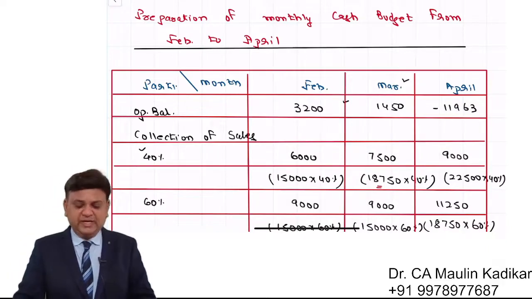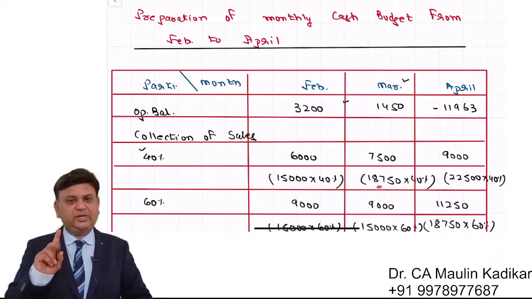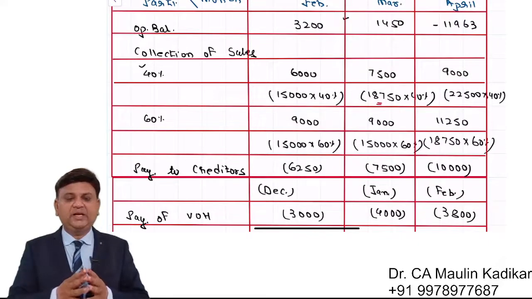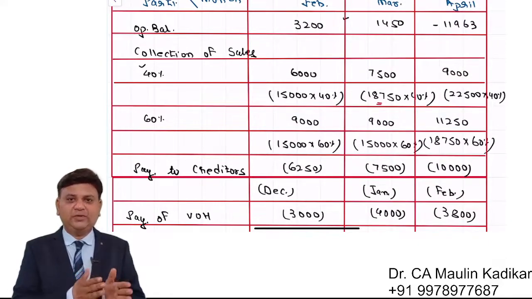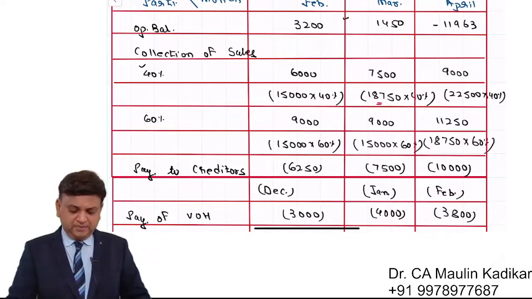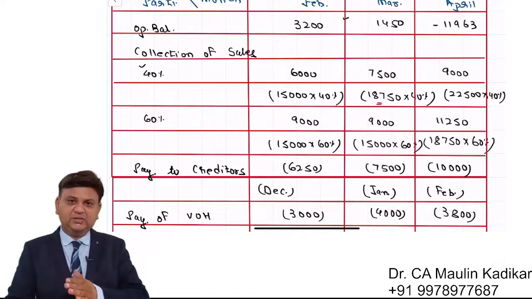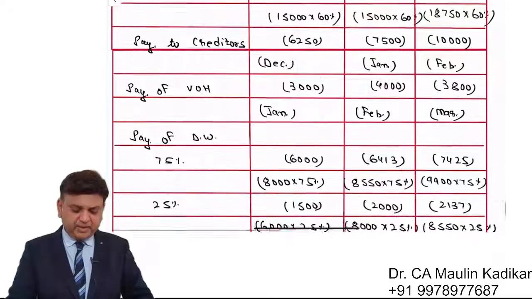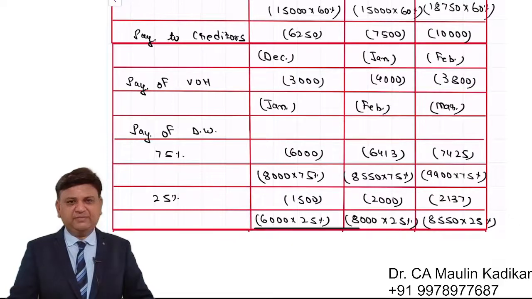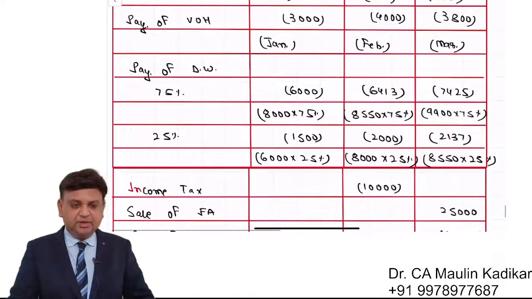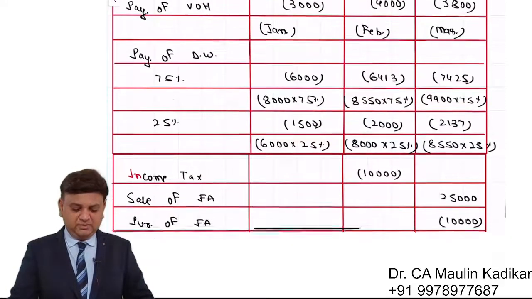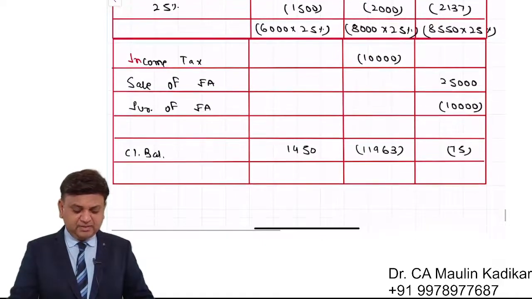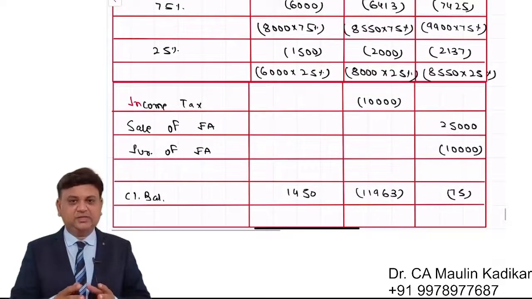Next is the preparation of the cash budget for the 3 months, February, March and April. We start with the opening balance. Collection information is provided to us, 40% and 60%. So the February month collection, March month collection, April month collection that we have written. Payment to the creditors, average payment period 2 months, payment of the variable overhead, payment of the direct wages, income tax, sale and purchase of the fixed asset.